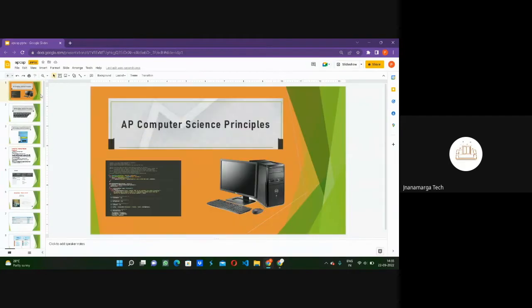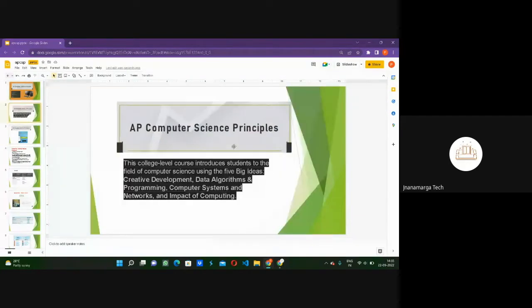So let's see about this course. So basically, what is AP Computer Science Principles? We are going to study the five big ideas in this subject. The first one is creative development. Second is data. Third is algorithms and programming. Fourth is computer systems and networks. And the last one is impact of computing. So we are going to cover these five units in this subject.